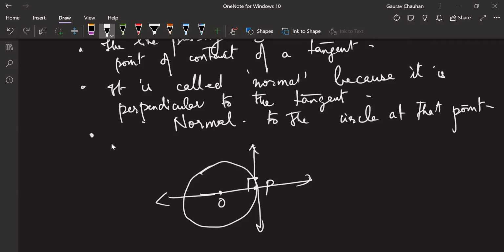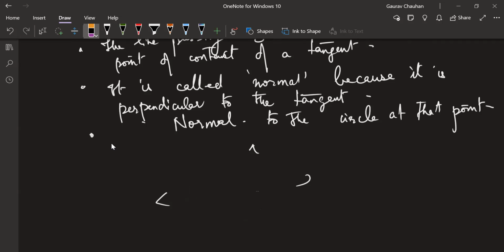OP is the radius here. It will happen automatically if you make a perpendicular to the tangent at that point. So sometimes they'll not say normal to the tangent, they'll also say normal to the circle at that point. How can you draw something perpendicular to a circle? You cannot, right? So you have to draw the tangent and then draw the perpendicular. Got it?